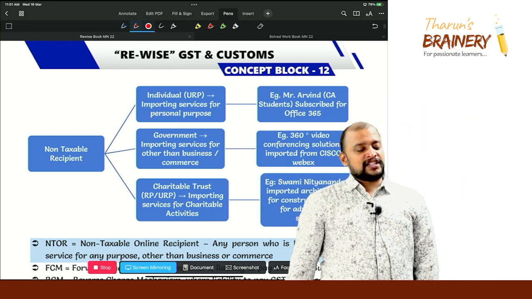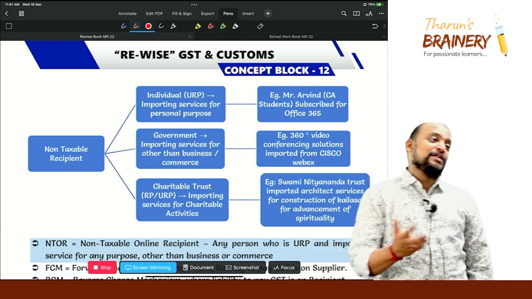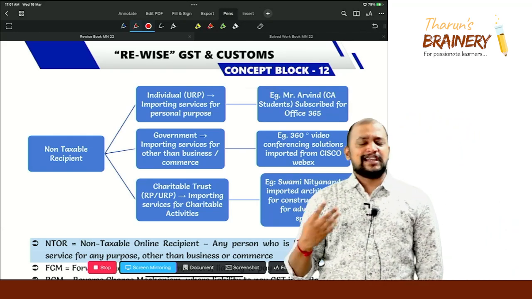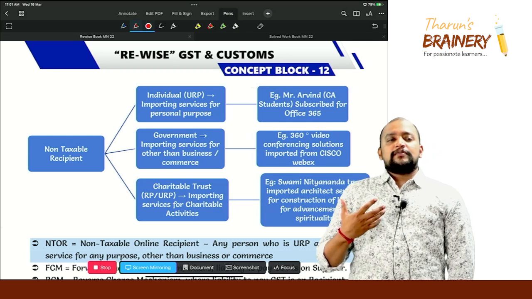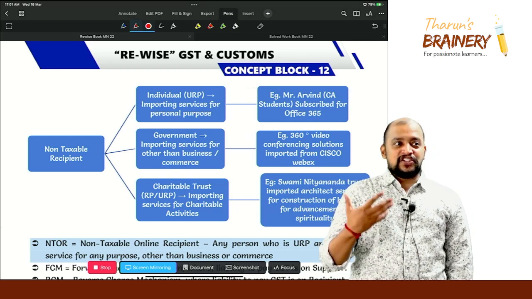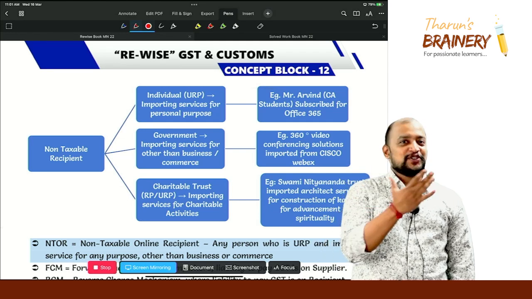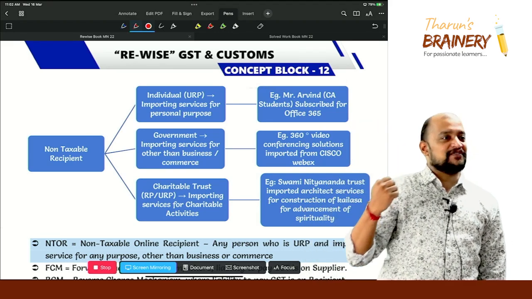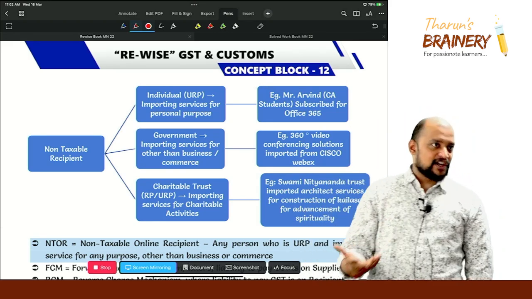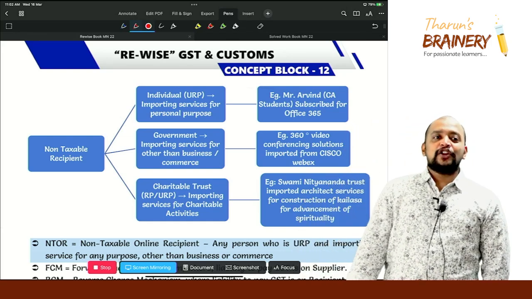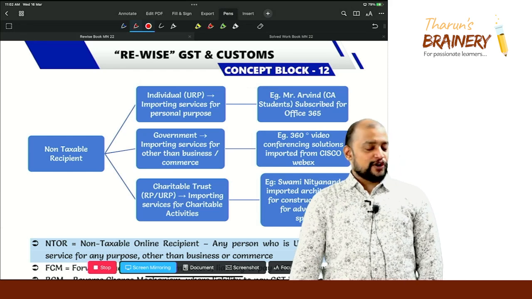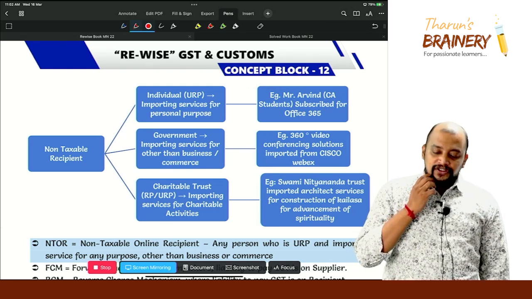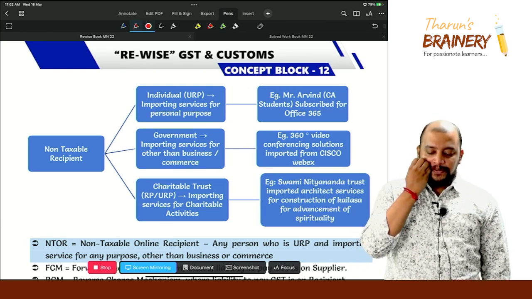Then government importing services for other than business or commerce. Government can be registered and unregistered under GST. They are importing for what purpose? Other than business or commerce. Example, say, Prime Minister needs to communicate with the chief ministers by video conferencing. During COVID we saw that, no? So for that video conferencing solution will be imported. For what purpose? Business or commerce? No. For the purpose of welfare of the country, that is not business or commerce. So it will again come under non-taxable recipient. Okay. So 360-degree video conferencing solutions imported from Cisco WebEx.